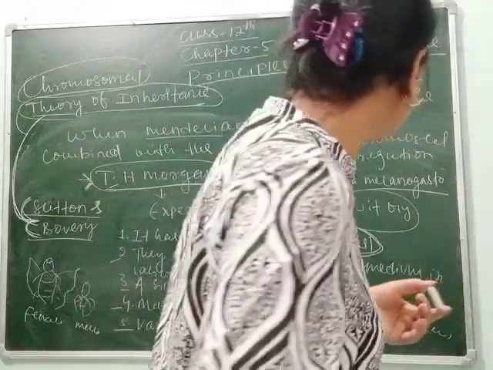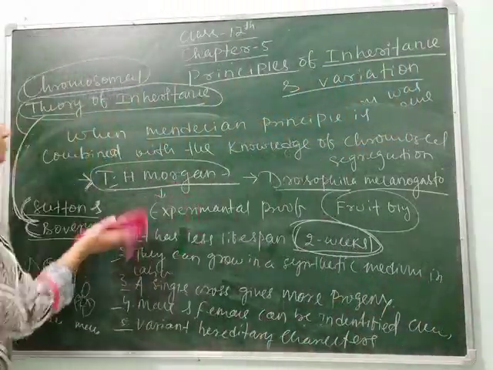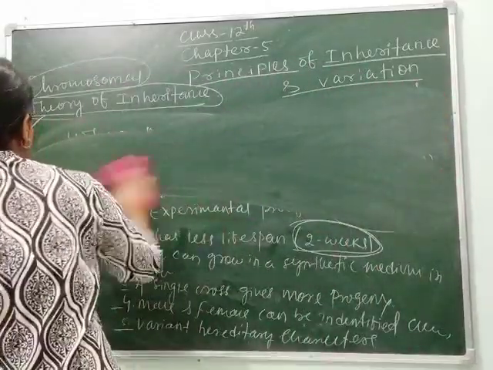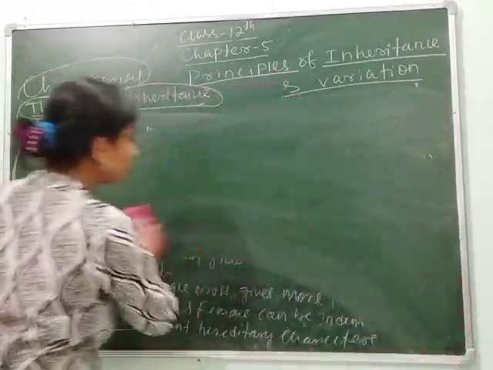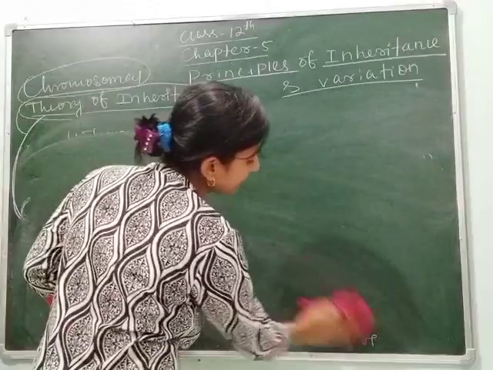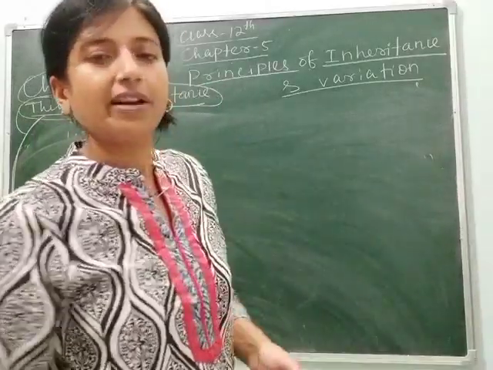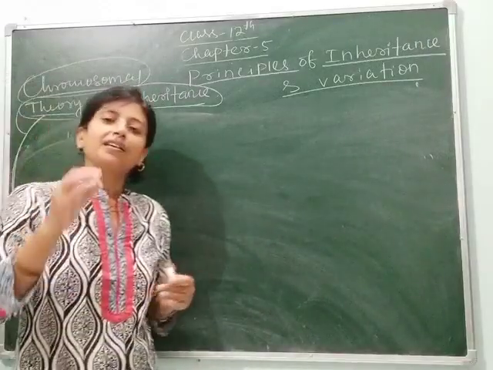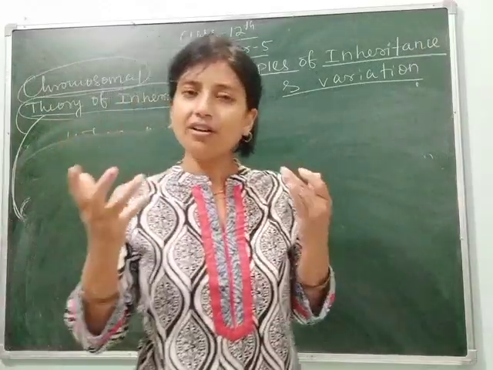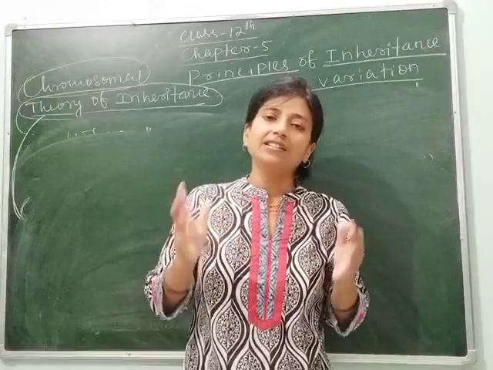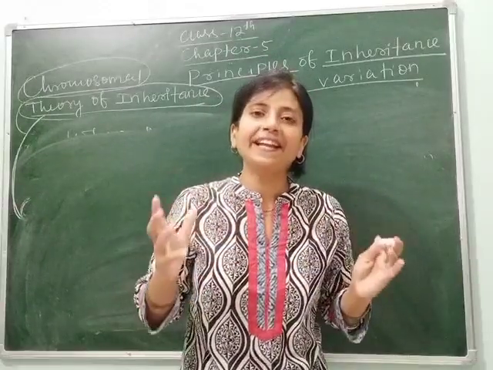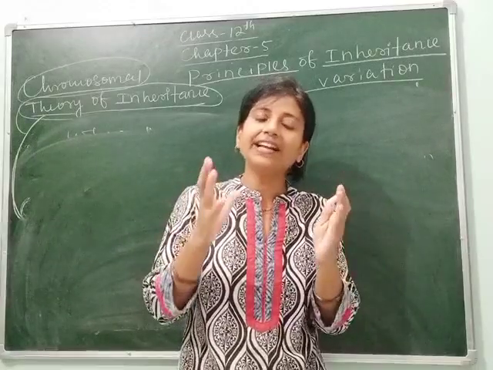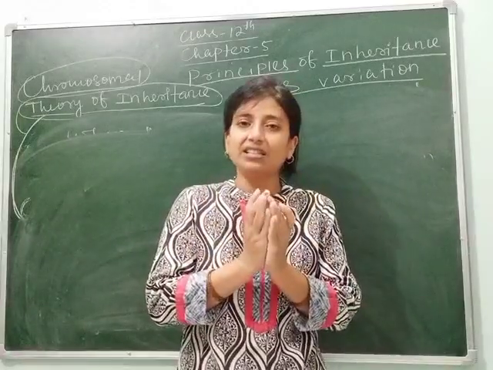After Morgan's cross on Drosophila melanogaster, he found some extremely astonishing changes. He saw that Mendel was not completely right. What did Mendel say in the law of independent assortment? That the characters do not blend with each other.